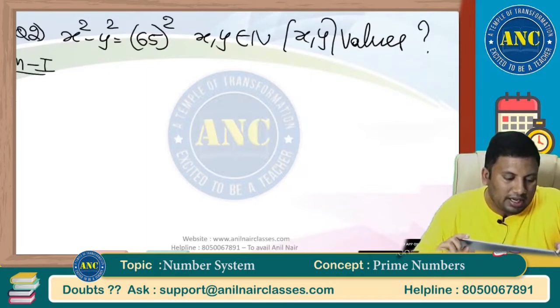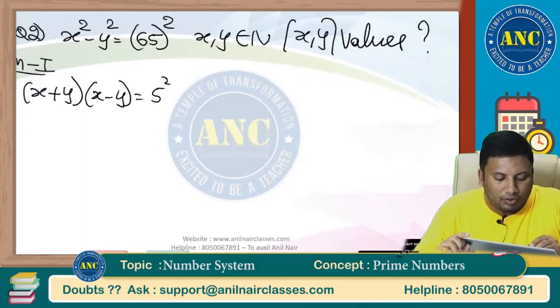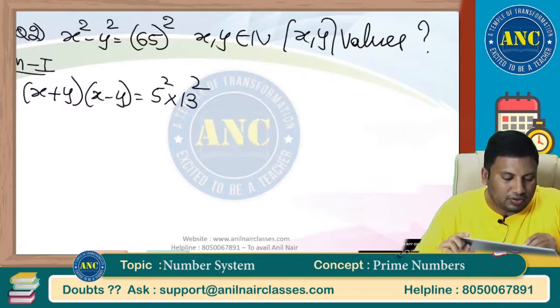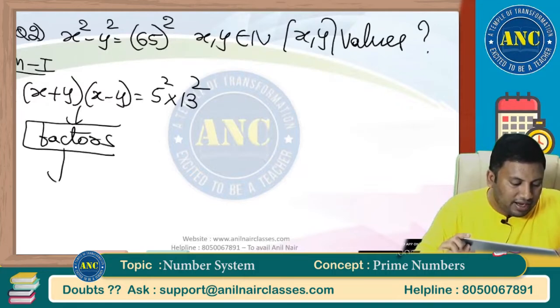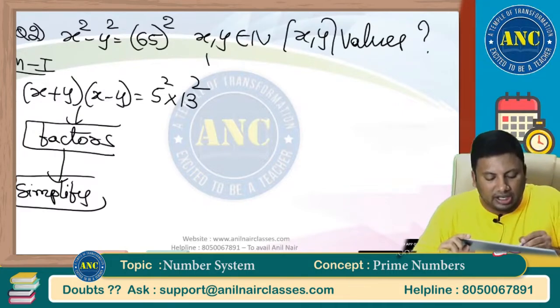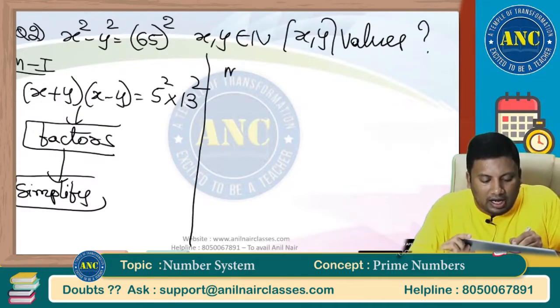Method 1. Directly, what they will do is (x plus y) into (x minus y) equals 5 square into 13 square. Some teachers will teach you to write the factors and simplify the equation. This is what traditional teachers will teach you.